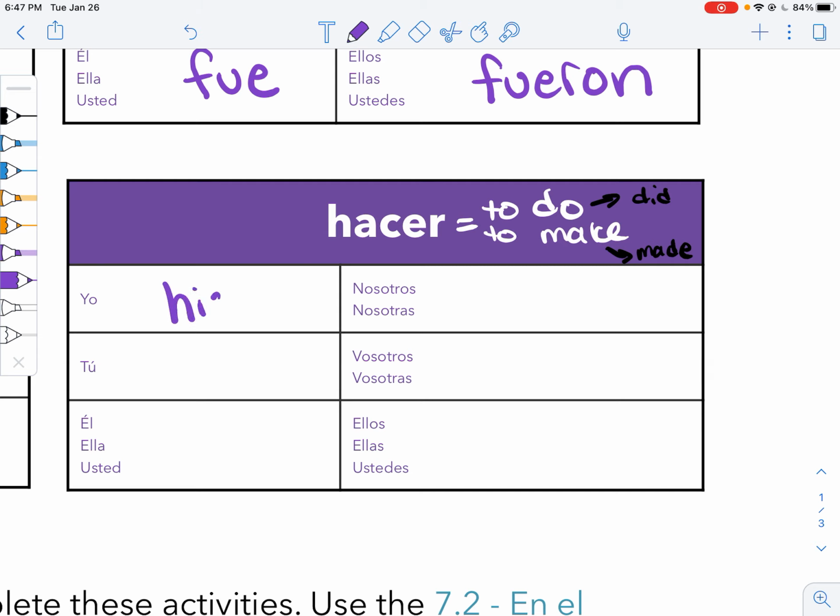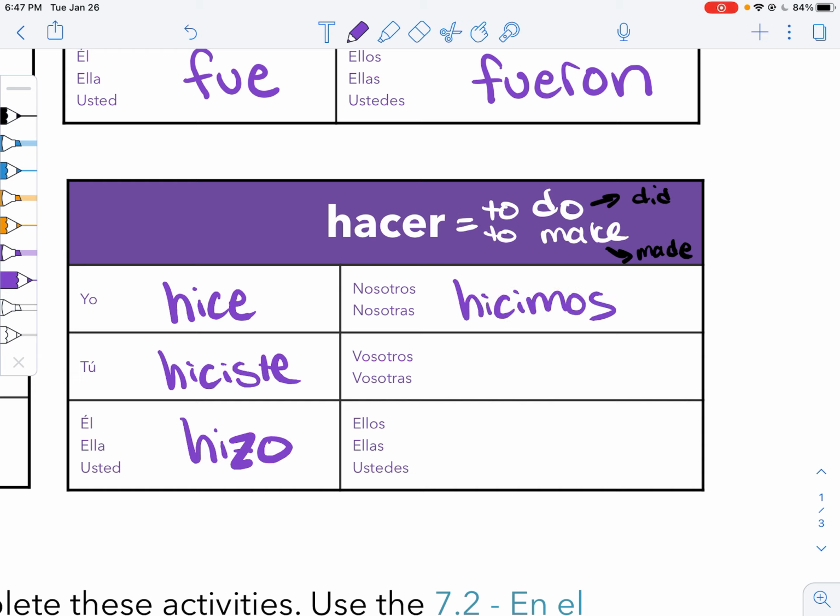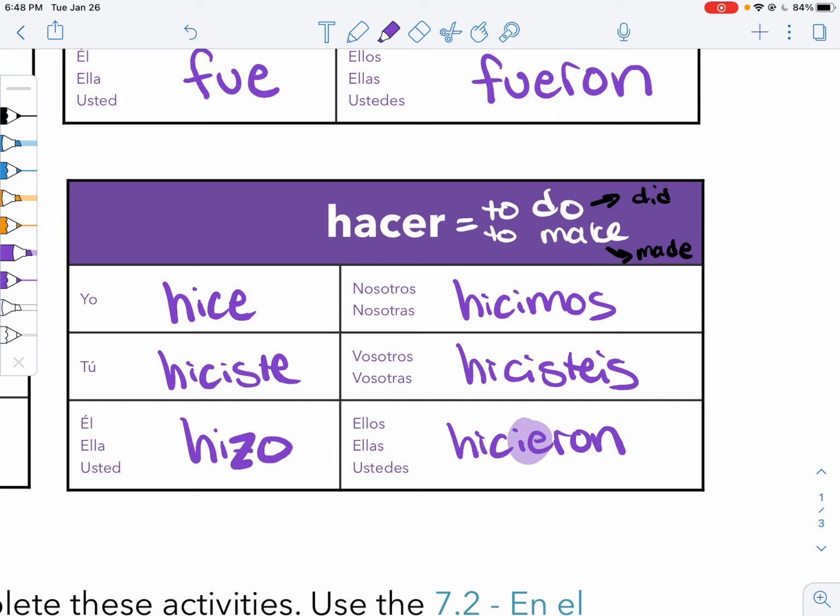Hacer is hice, hiciste, hizo. But I can't spell it like that because it looks like eco. So we say, haha, just kidding. Hizo with a Z. Hicimos. Hicisteis. And hicieron. Notice that we've got those IE together. Hicieron makes a kind of a YE sound. Hicieron. And again, something to notice that we don't say hizo with a C. It has to be hizo with a Z. Ta-da!